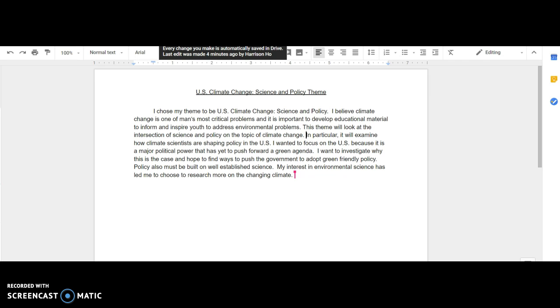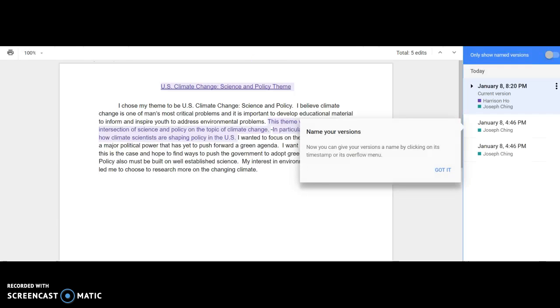I had some help from a friend, and he edited it and added some information. So he added a title and he added some important information on the explanation of my theme. Previously, I didn't have an explanation of my theme, and he added that important information. He also indented my paragraph.